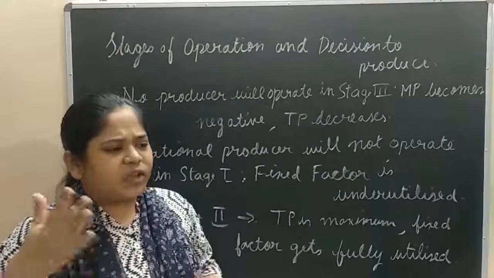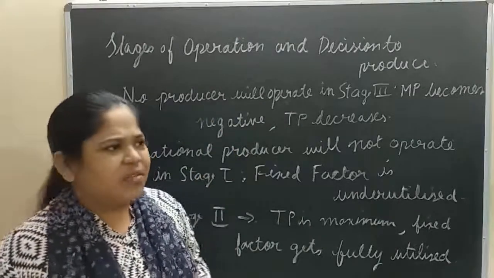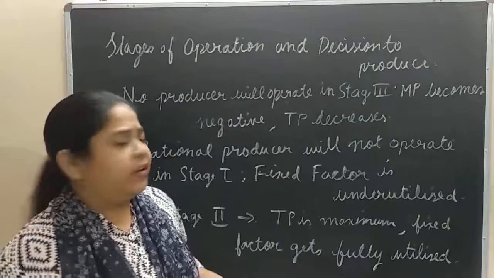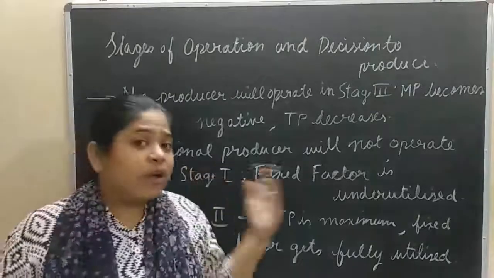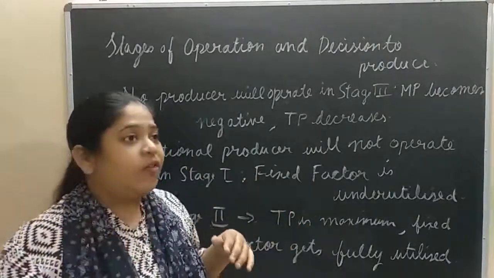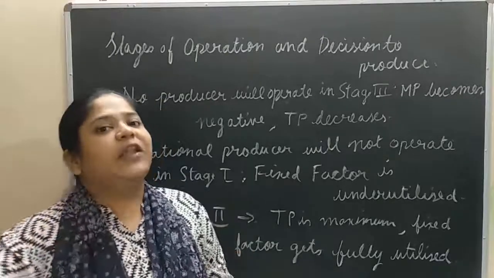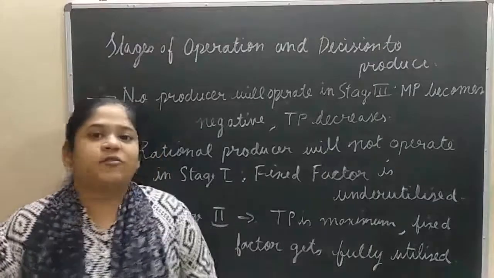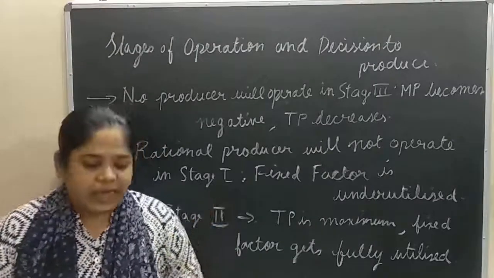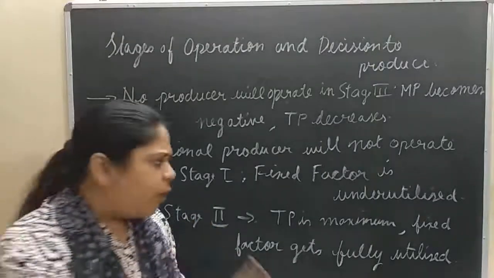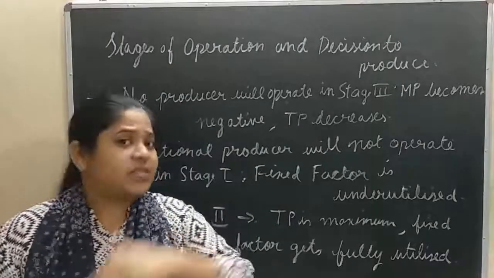Stage 3 is said to be an absurd stage. Stage 1 also we have struck off, because the fixed factor is not fully utilized. So that leaves me with stage 2, and a producer will operate in stage 2.